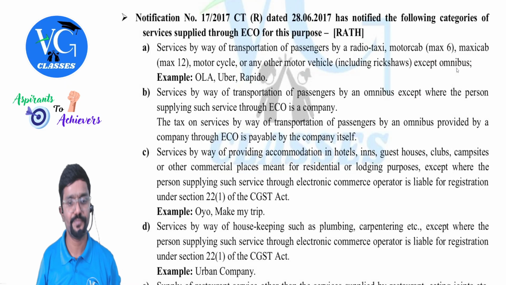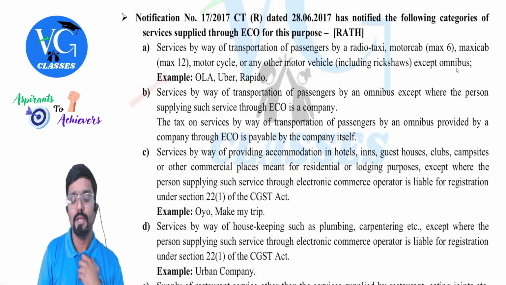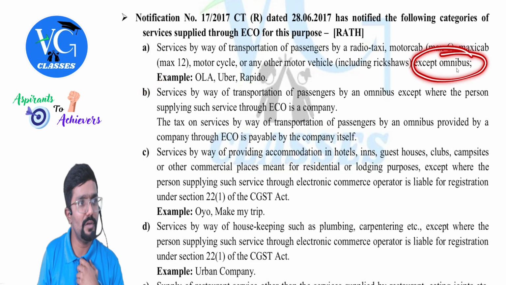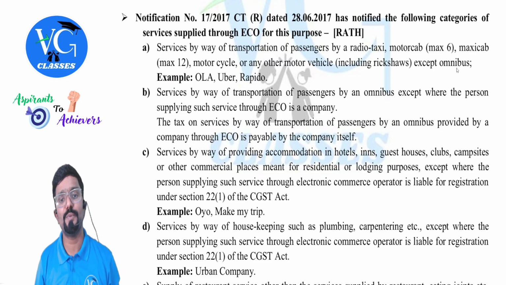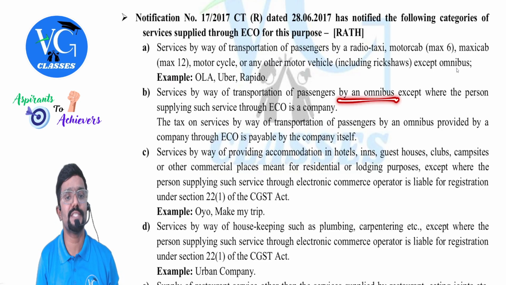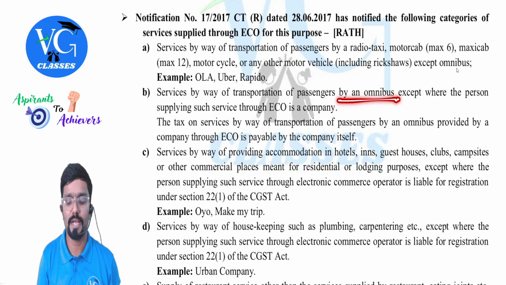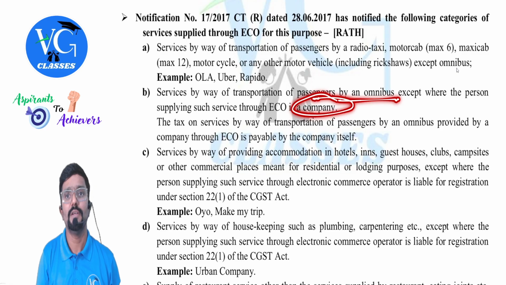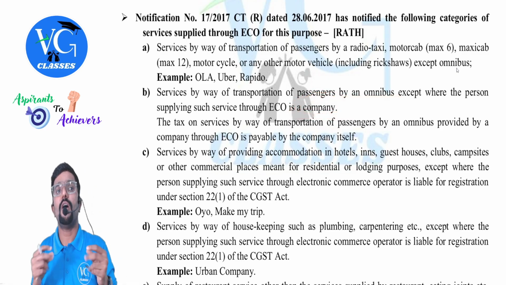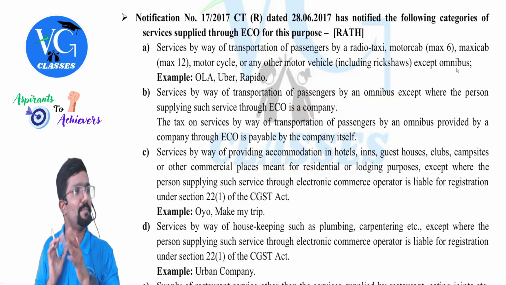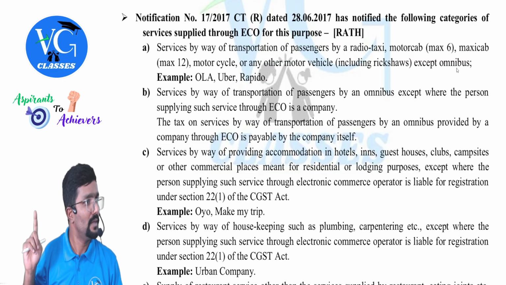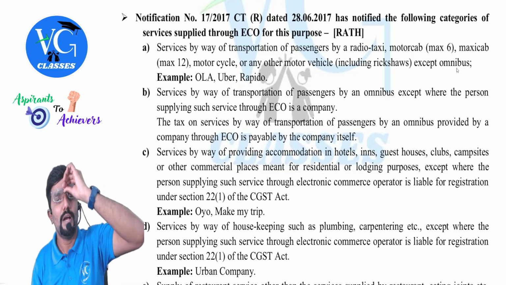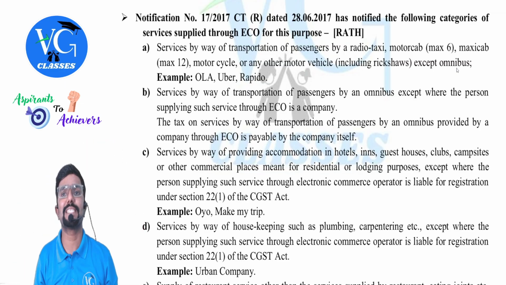Let me read that provision. Second one, B. Guys, they excluded omnibus here and included it in the next point. Services by way of transportation of passenger by omnibus, except where the person supplying such service through e-commerce operator is a company. So company they are excluding. So if the supplier is a company, forward charge mechanism. Who will pay tax? The supplier. No, sir, the supplier VRL is actually a company. Okay, assuming they are not a company. Who should pay tax, guys?